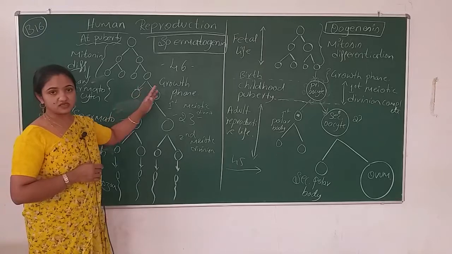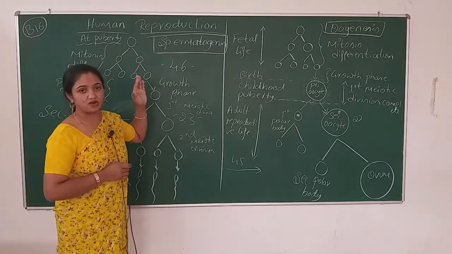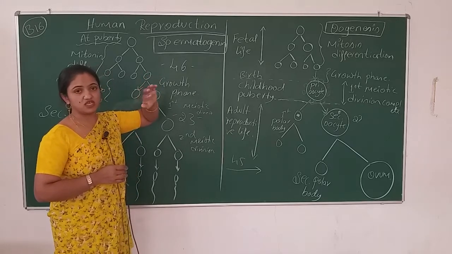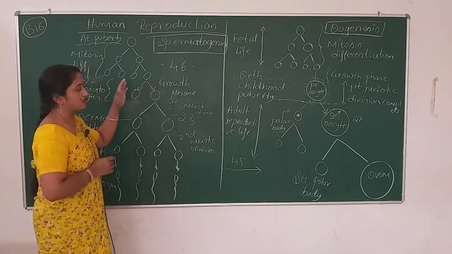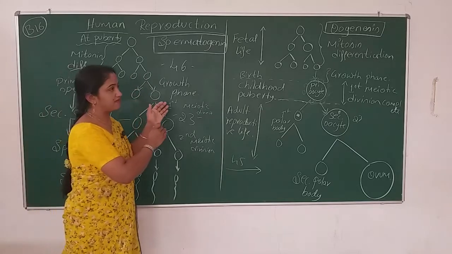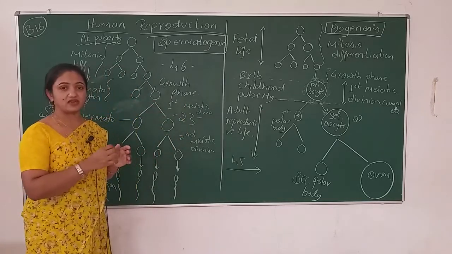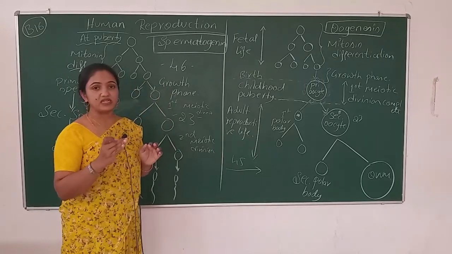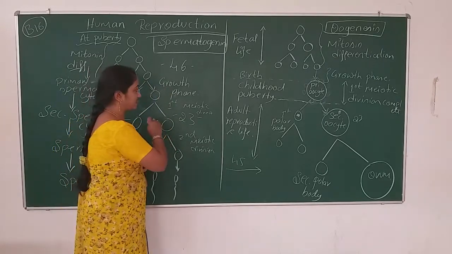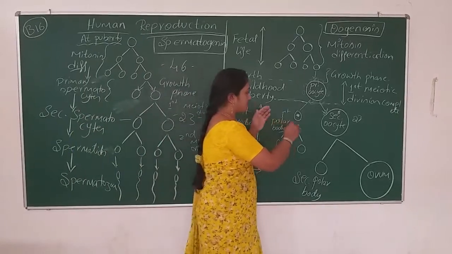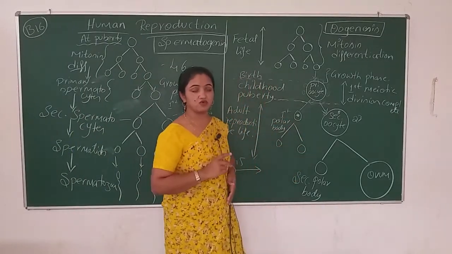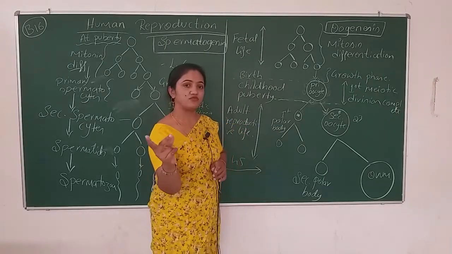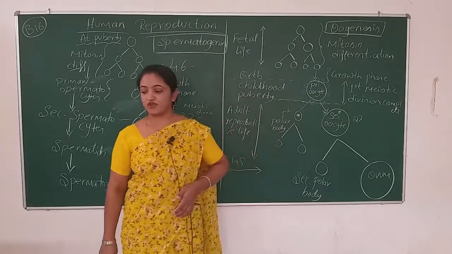Per coitus, if during intercourse a man releases semen inside the female reproductive tract, he can release around 4 ml to 5 ml of semen. In that semen, 300 to 400 million sperms will be present, but in oogenesis only one egg is released from the ovary, either from one ovary or from the other ovary.